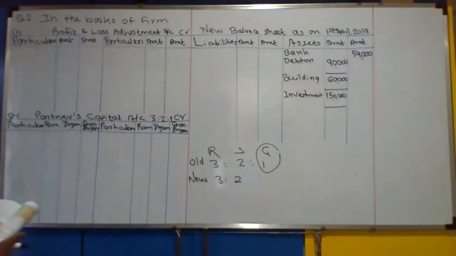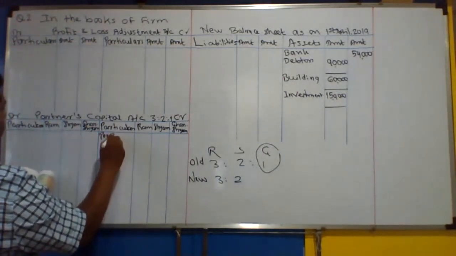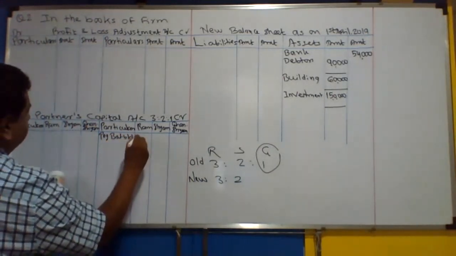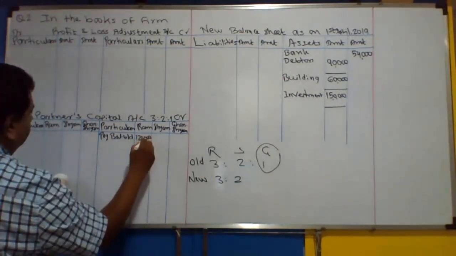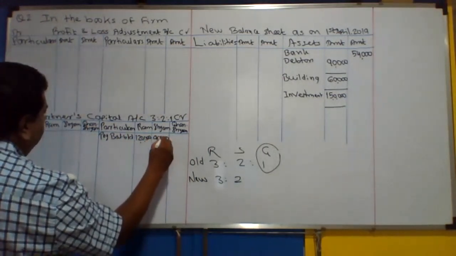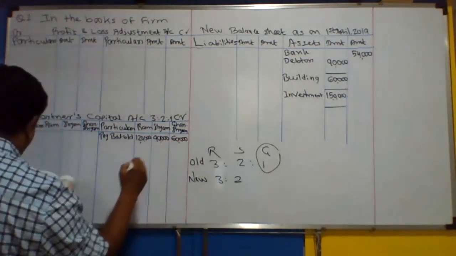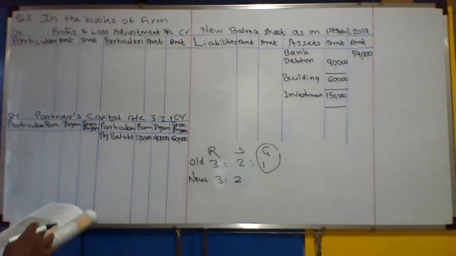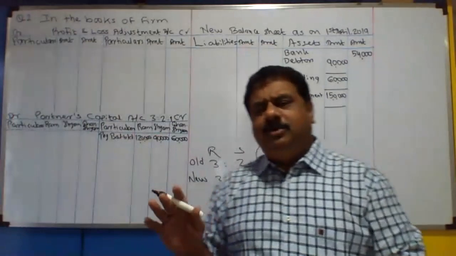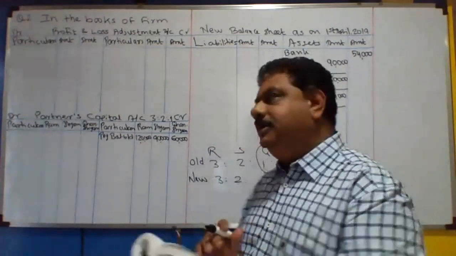Now liabilities: capital accounts of Ram, Sham, Ghanasham by balance brought down. Ram is 1,20,000, then Sham is 90,000, and Ghanasham is 60,000. Creditors and bills payable are to be recorded. Even the loan is just a loan, which means there is an outside liability. Nobody's loan is given to you, meaning it is not any partner's loan.